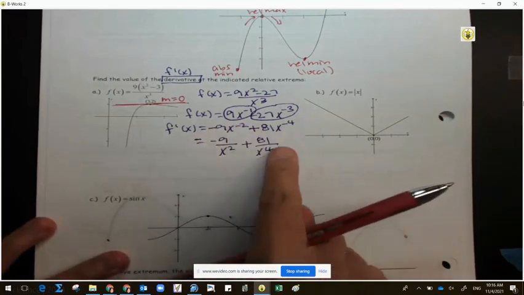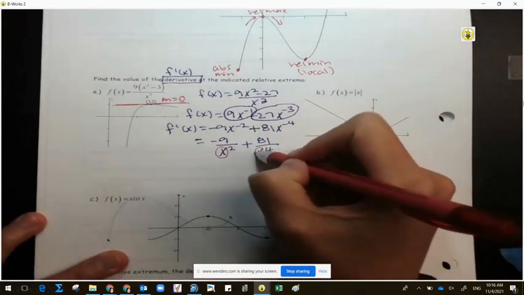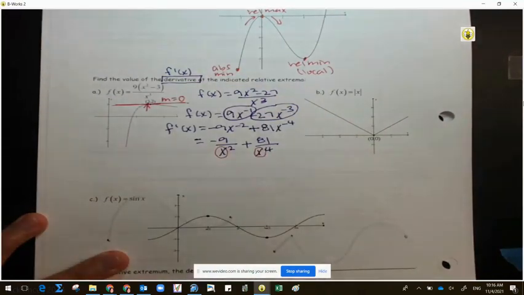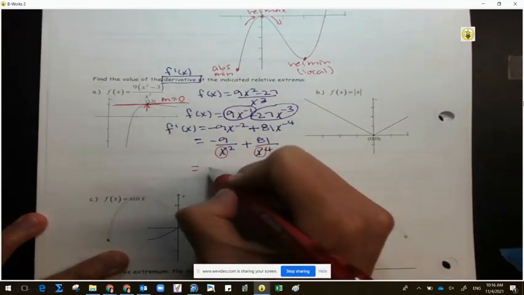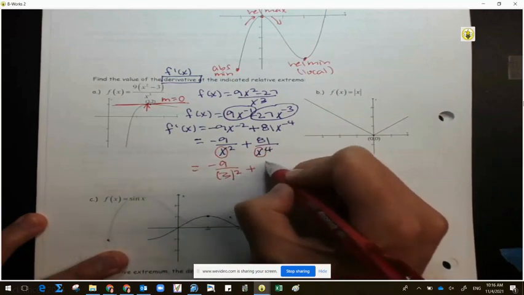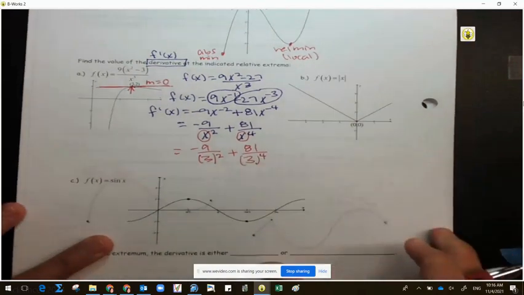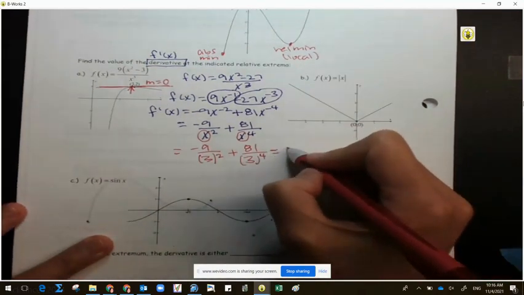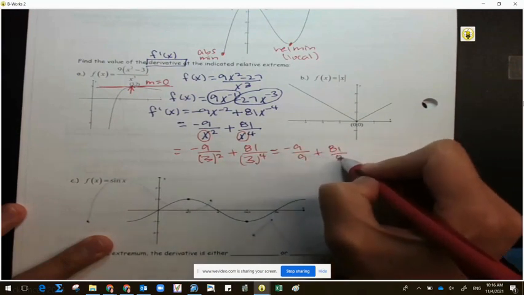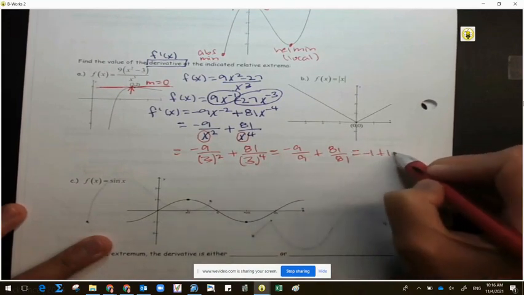What variable do I have right now? I have the x's. In my point given, what is my x? 3. Let's plug it in. So we get negative 9 over 3 all squared plus 81 over 3 all to the 4th. And that is going to give us negative 9 over 9 plus 81 over 81. Isn't that basically negative 1 plus 1?